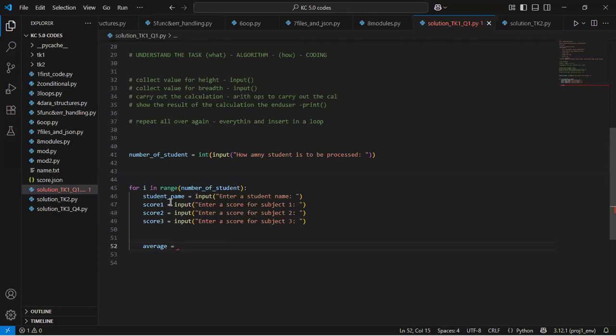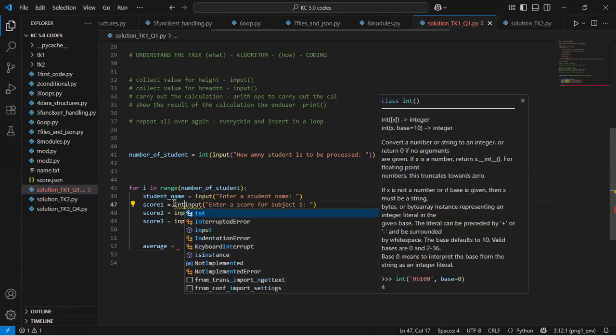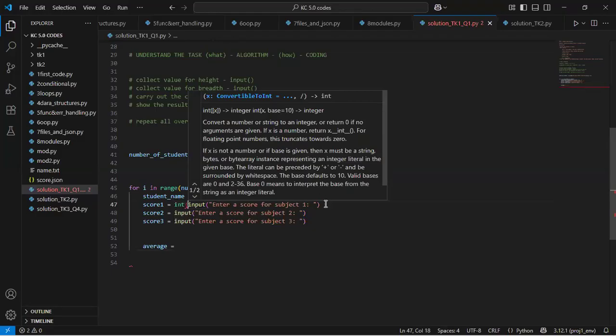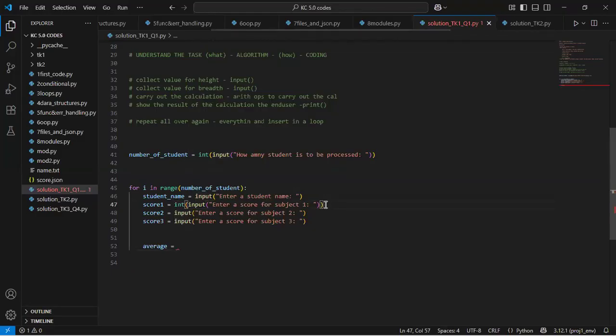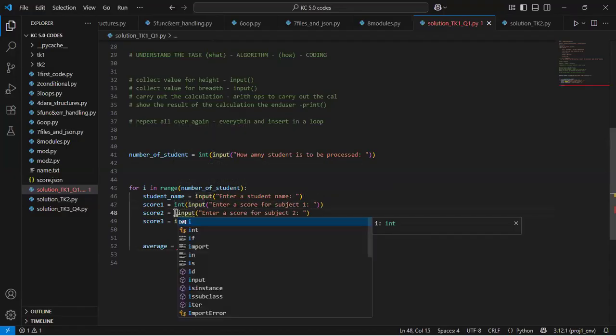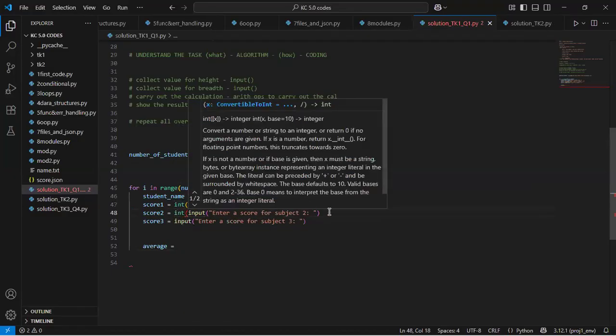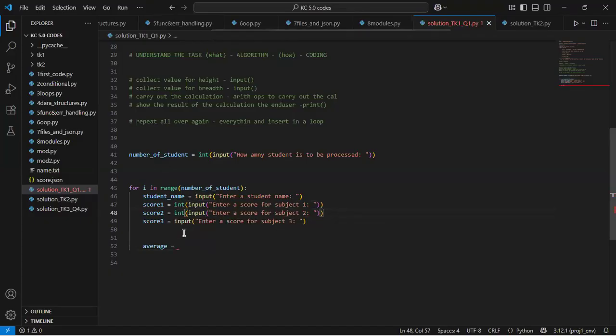So remember, scores have to come in as int. Scores have to come in as int. Right? And here again as int.